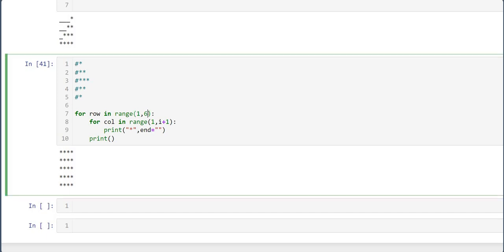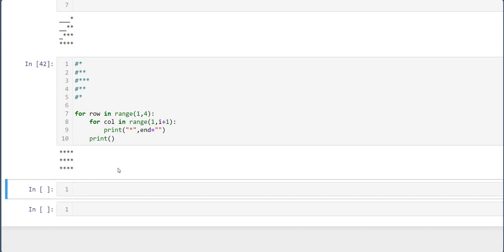Let me bifurcate that, as I said, for this only. So I will go for 4 first. But why is it repeating like this? 1 comma i plus 1, so 1 comma 2, so it should be 1 comma 2 only.